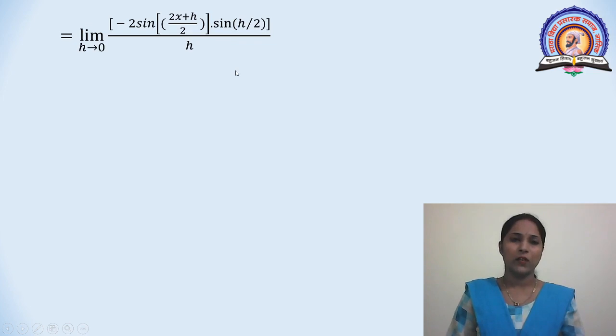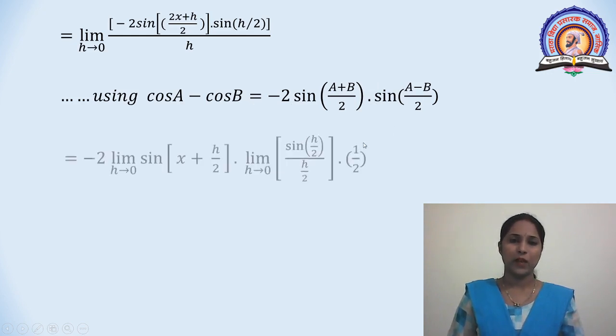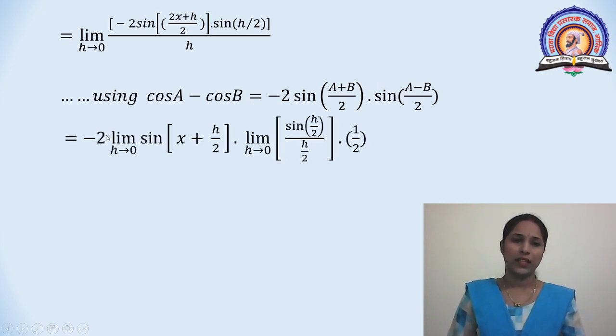Using the formula cos a minus cos b is equal to minus 2 sin of a plus b by 2 into sin of a minus b divided by 2. Then this is equal to minus 2 limit h tends to 0 sin of x plus h by 2. Here, separating this term, we get the answer.